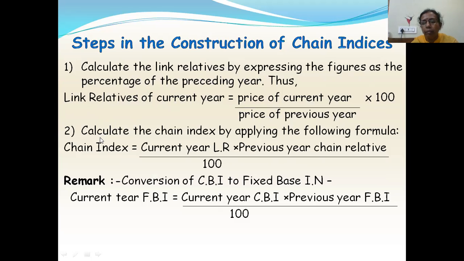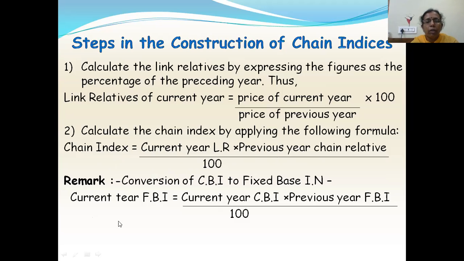After calculating the link relatives, you have to calculate chain indices. Indices is nothing but the plural form of index. To calculate the chain index numbers, we use this formula: chain index is equal to current year link relative into previous year chain index, divided by 100. The first chain index number will always be 100. From the second year onwards, you calculate the chain indices using this formula: current year link relative into previous year chain index, divided by 100.